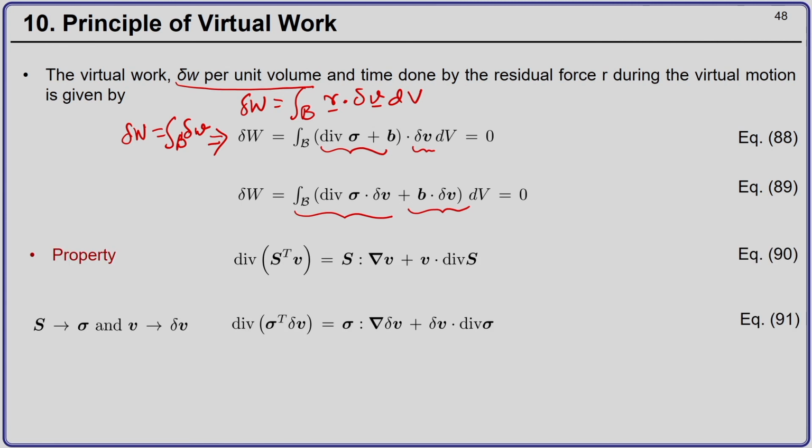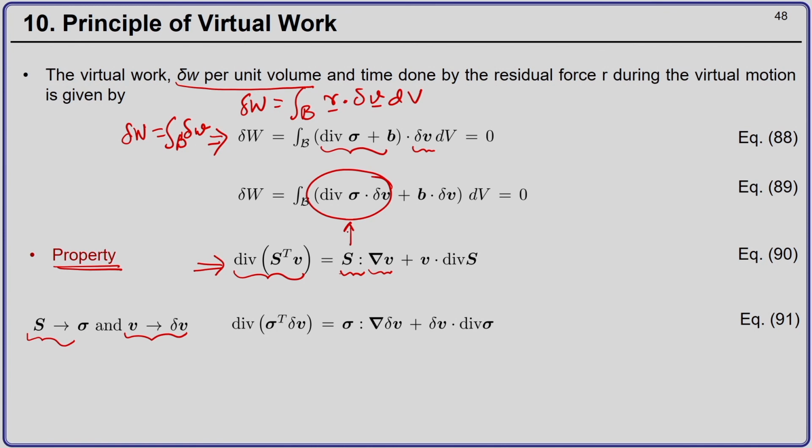Now, I use this property, and I leave that as a task for you to show this property. This property states that the divergence of the transpose of a second order tensor S with a vector v is nothing but the double contraction of the second order tensor with the gradient of the vector plus the vector dotted with the divergence of the second order tensor S. Now, if I compare this term, I can see that S is equal to sigma and v is del v.